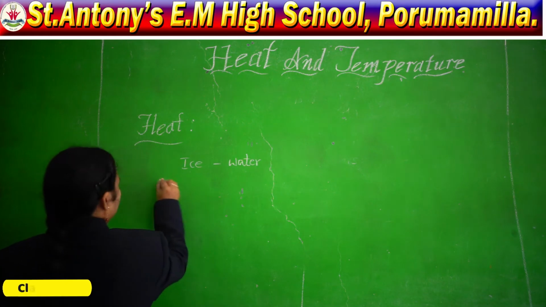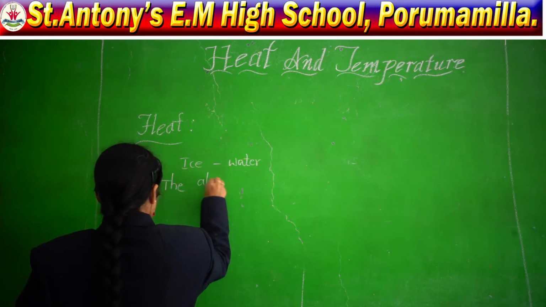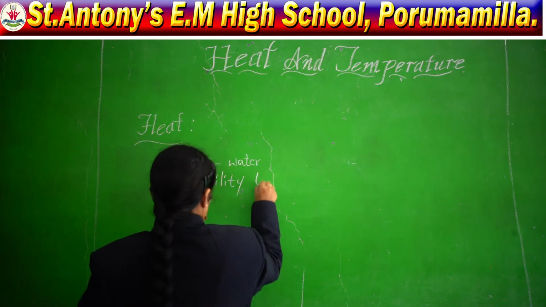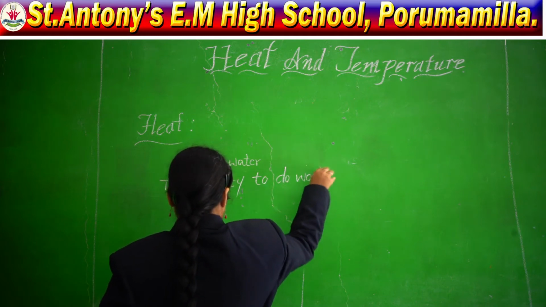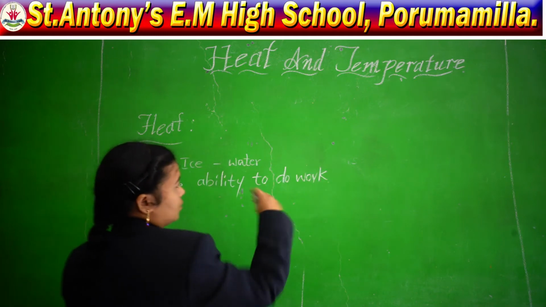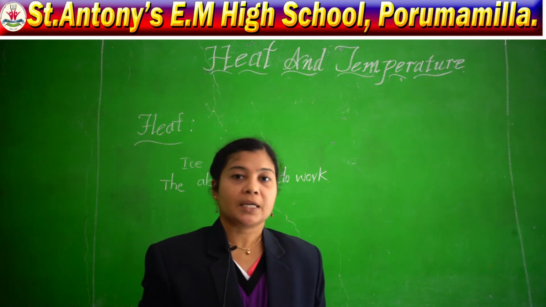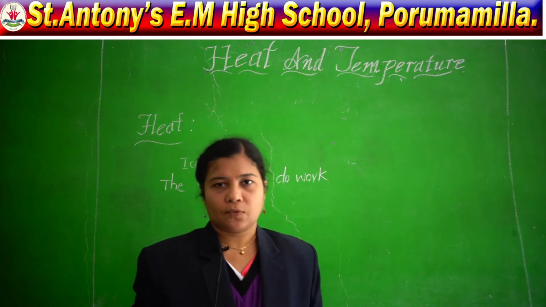The ability to do work. So, where is the ability doing the work? Here, the ice cube is changing into water.